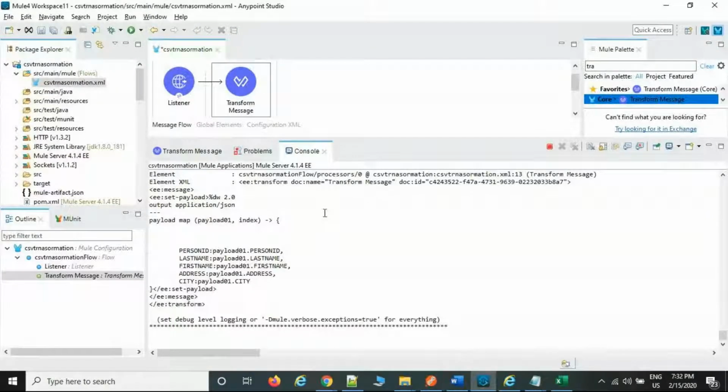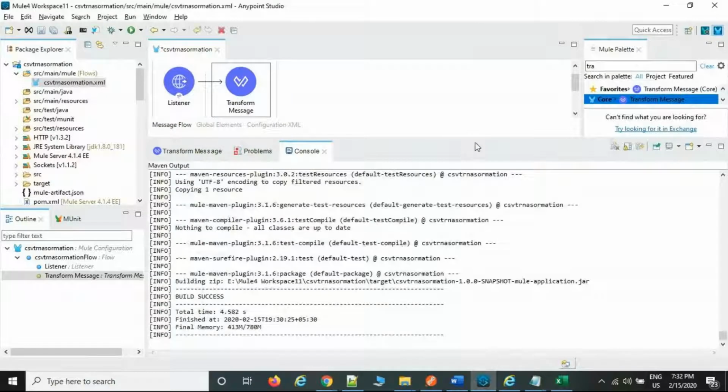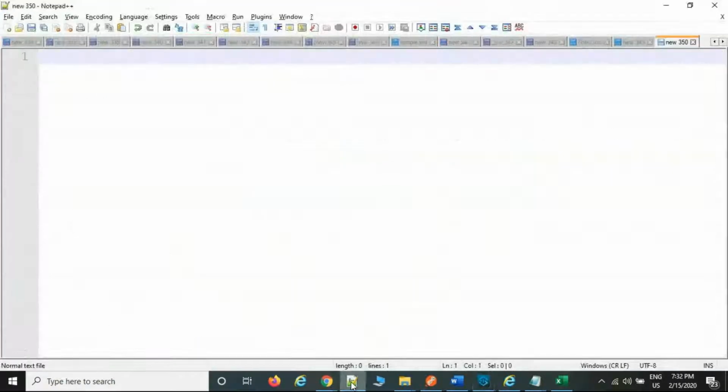Okay, forget about the CSV. I will cover it for you tomorrow. So another concept called property file. Sorry, I will cover it tomorrow. This one only. So another concept called property file.